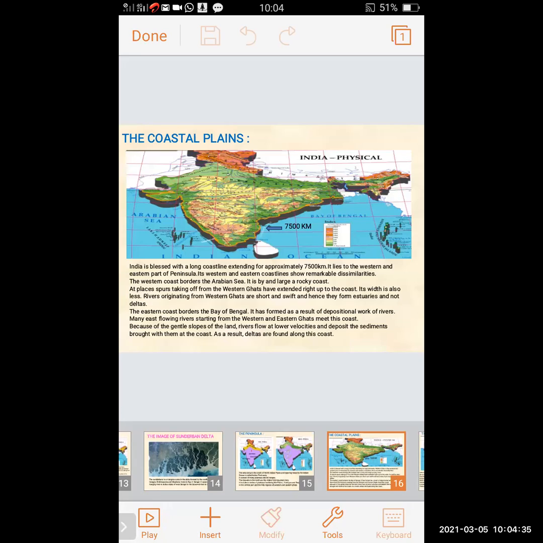Because of the gentler slope of land, rivers flow at lower velocity and deposit the sediments brought with them at the coast. As a result, deltas are formed along this coast. In the eastern coast, deltas are formed. In the western coast, estuaries are formed and no deltas are found.